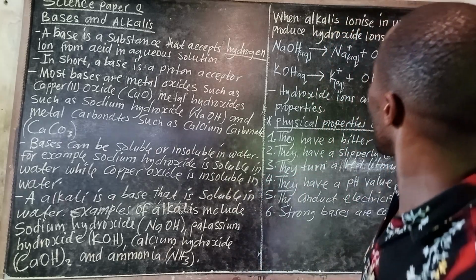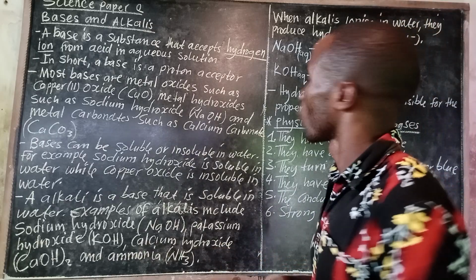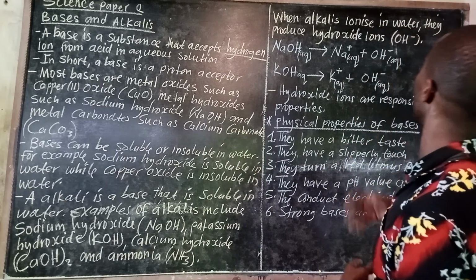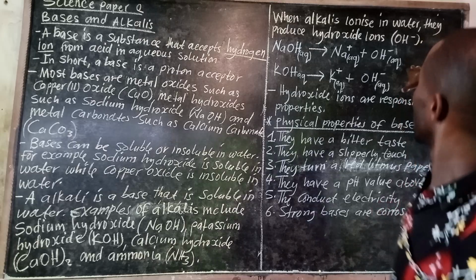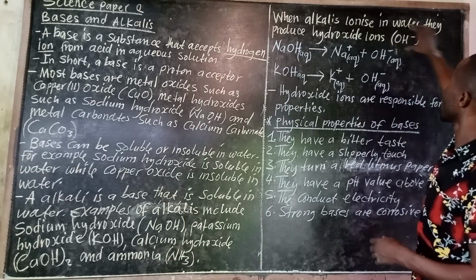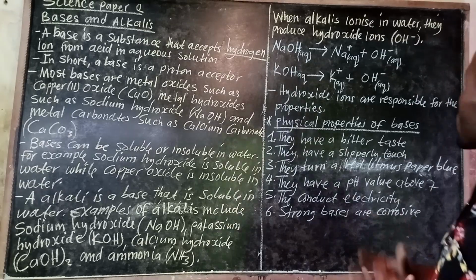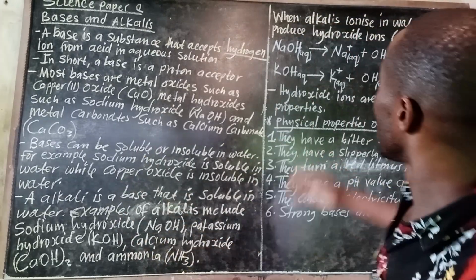So apart from that, we can also look at how alkalis ionize in water. What is it they produce? When they ionize in water, they produce hydroxide ions, which is indicated here with its chemical formula. Then let us look at the simple ionization equations.